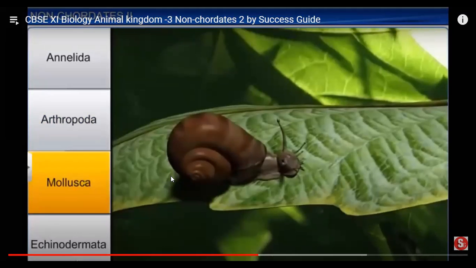Sexes are separate, they are dioecious. Fertilization is internal, meaning the male and female gametes fuse inside the female body. They are oviparous. Oviparous means egg-laying animals, like birds and fish. Egg laying means those who lay eggs are called oviparous. Those who give birth to young ones, like mammals, like humans, are called